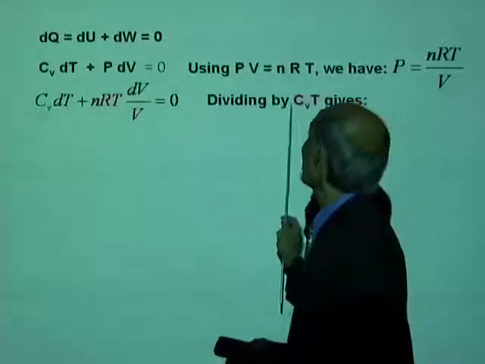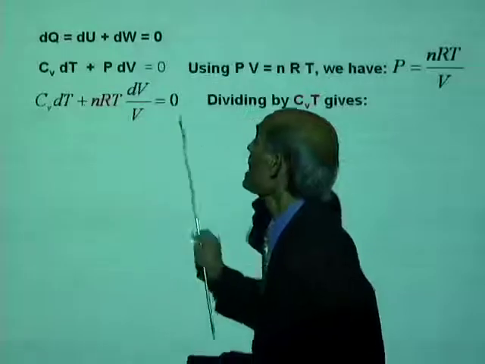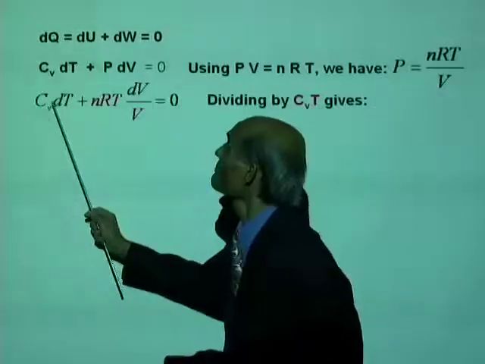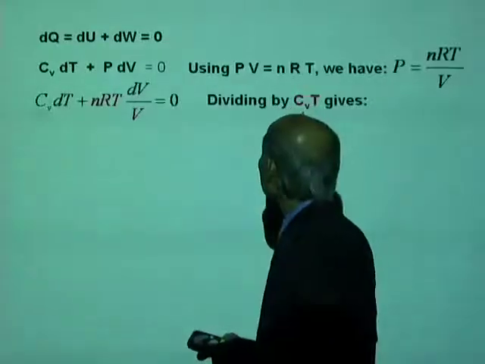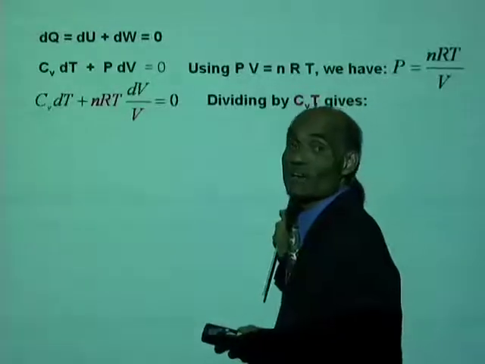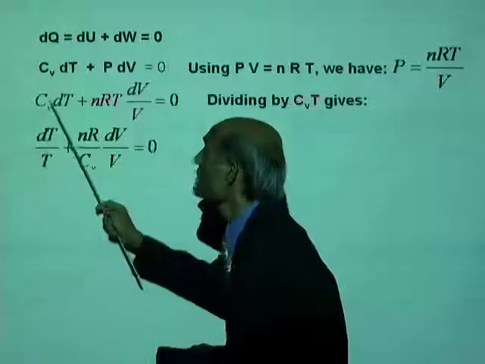Now divide each term by Cv times T. What happens when you divide this Cv dT by CvT? You will get dT over T. There you are.